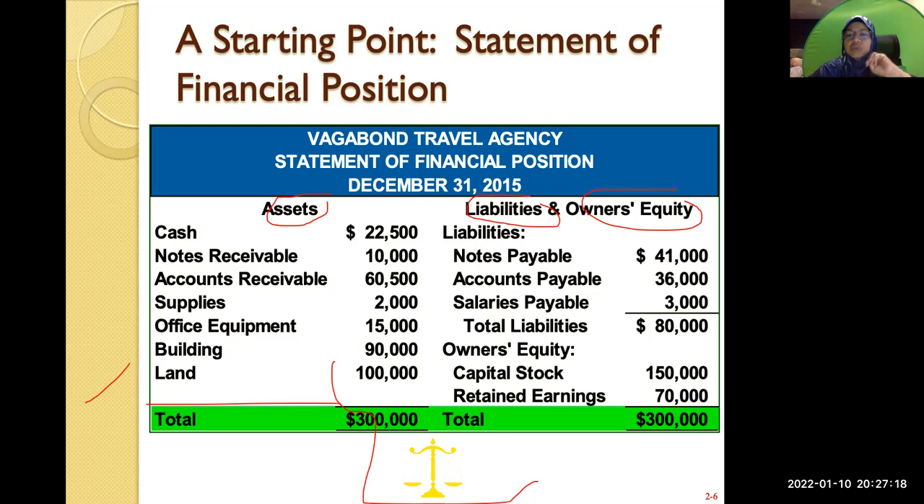Later we look into that definition. But this is what a financial position is. You're going to identify what are assets, what are liabilities, and what are owner's equity. And then you have to decide how much each asset is. Later you see how much cash you have at the end of 31st of December, how much is your notes receivable, and all these things.